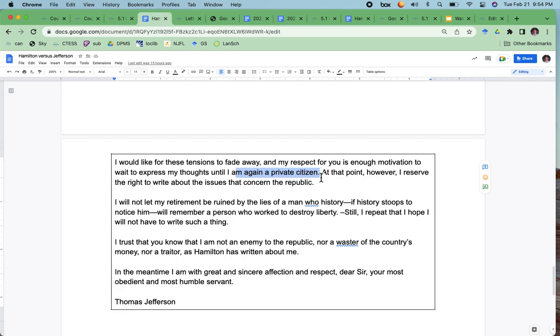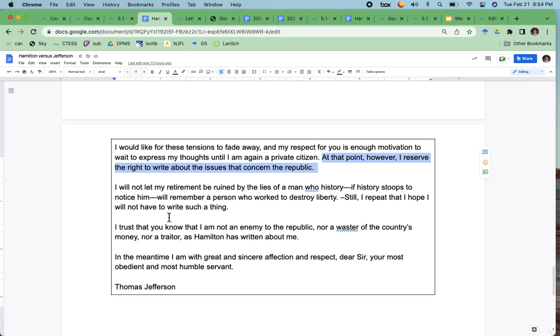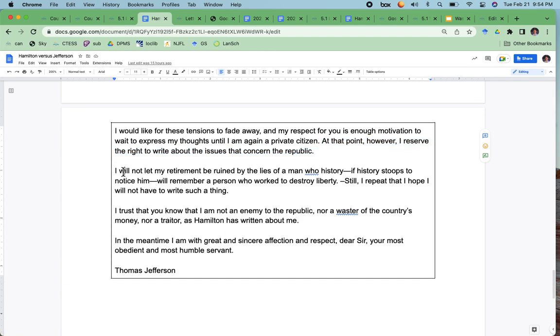"And then once I'm a private citizen, at that point, however, I reserve the right to write about the issues that concern the republic." So he's saying that once I'm a private citizen, then I'm going to go right back to bashing Hamilton all that I want. "I will not let my retirement be ruined by the lies of a man who, if history stoops to notice him, will remember a person who worked to destroy liberty." So here he's insulting Hamilton. He's dissing on him.